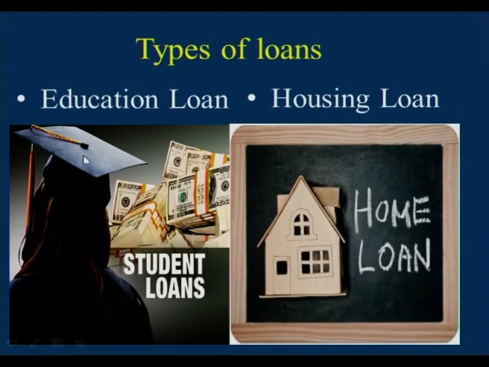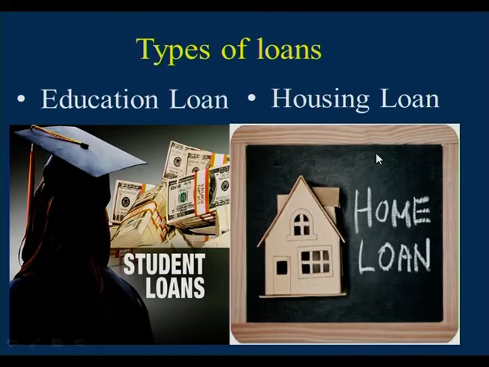Coming to the types of loans, banks will give education loans. What is an education loan? Students who want to study higher education in foreign countries, banks will give loans to the students. And housing loans: if anybody wants to buy a house, he has to keep plot papers in the bank as security and they will get the loan, and this will be repaid in an EMI option. What is EMI?